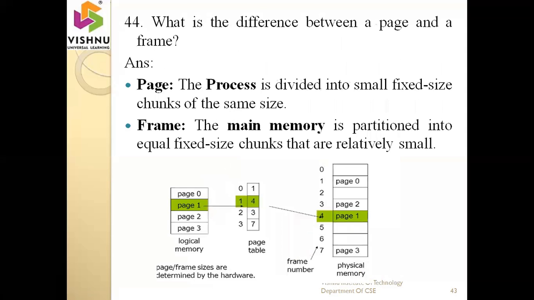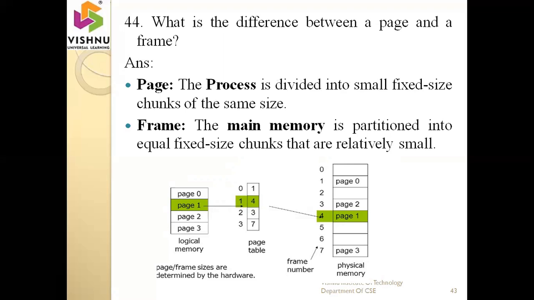Next one is, what is the difference between a page and a frame? A page is nothing but the process divided into small fixed-size chunks of the same size. That means the process is divided into some equal-sized data parts, and that is called a page. Frame means the main memory is partitioned into equal size chunks. Chunks means parts that are relatively small.